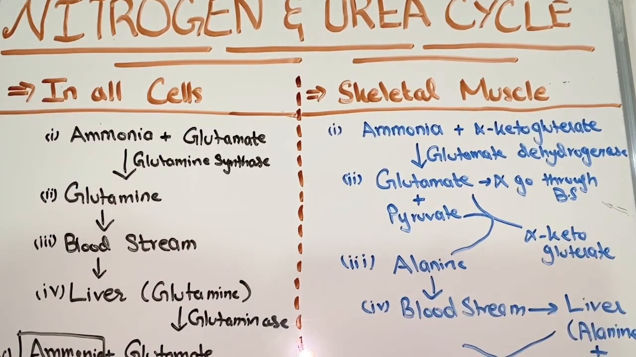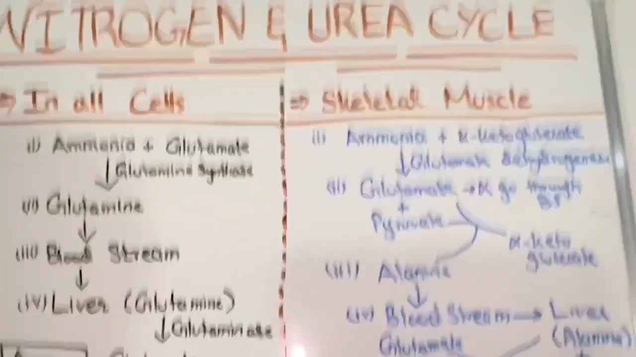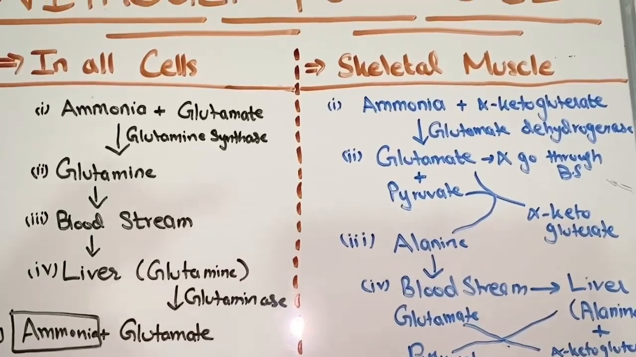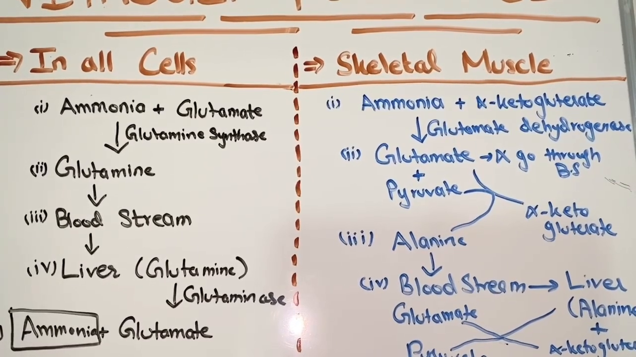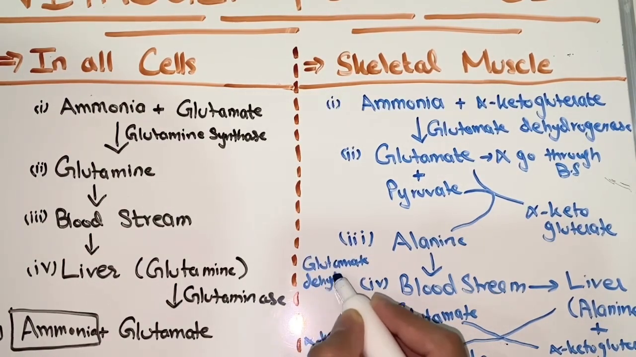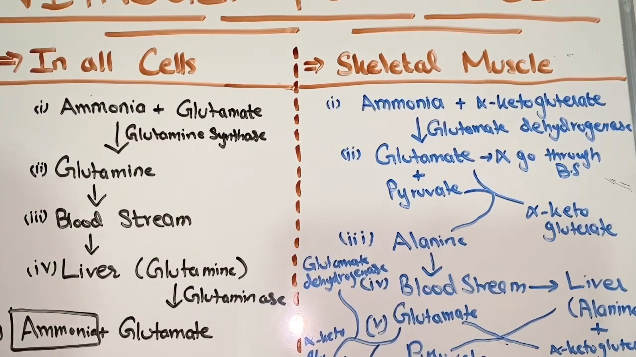Then the process will be reversed. Alanine will again add up with alpha ketoglutarate and convert into pyruvate plus glutamate, and again glutamate will convert back to ammonia plus alpha ketoglutarate by the same enzyme glutamate dehydrogenase. So the process in skeletal muscle is same, but it's a reversible reaction. In skeletal muscle, ammonia converts into alanine, and in liver alanine again converts into ammonia by the same molecules and the same enzymes. So this was how the ammonia comes to the liver.